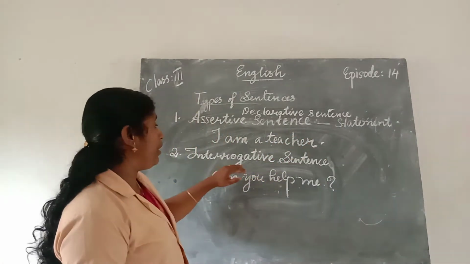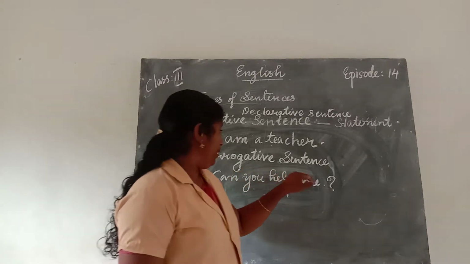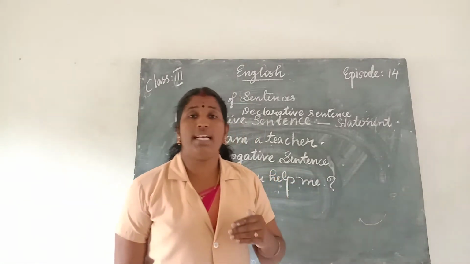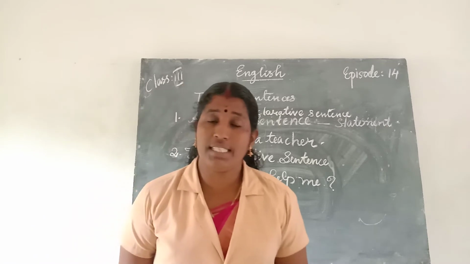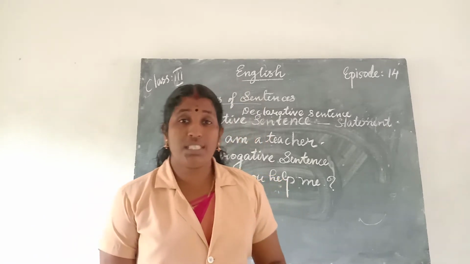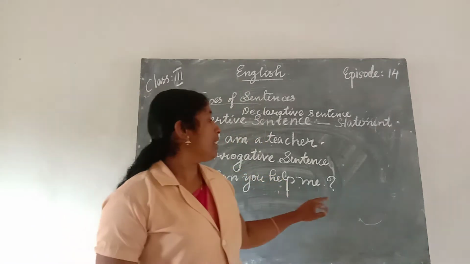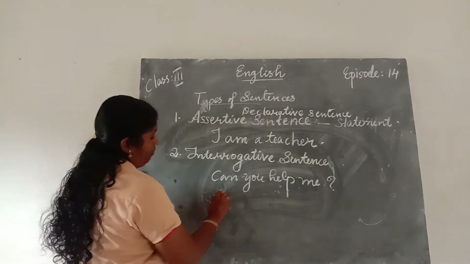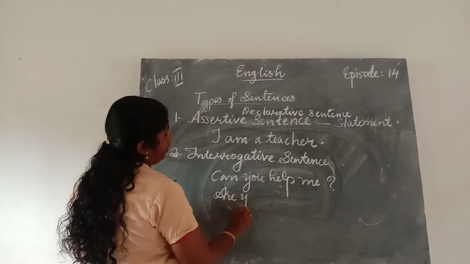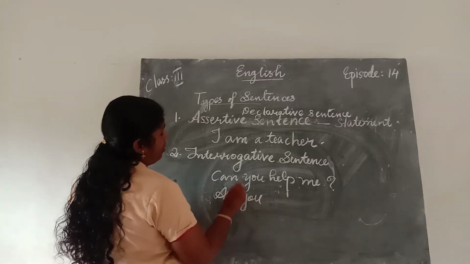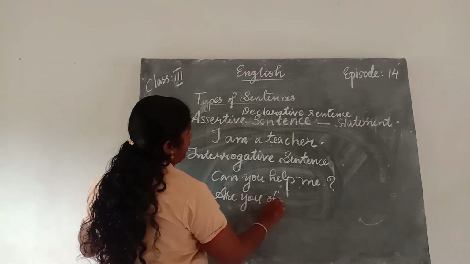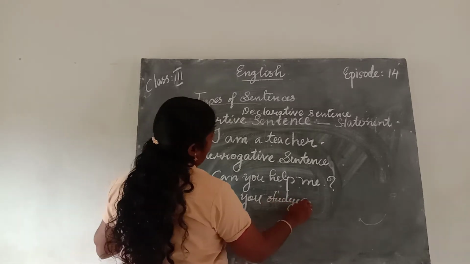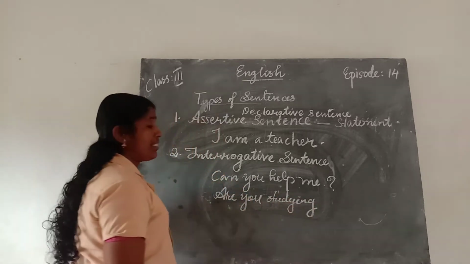And when we come to the interrogative sentence, it is used to ask questions, and an interrogative sentence ends with a question mark. Are you studying?